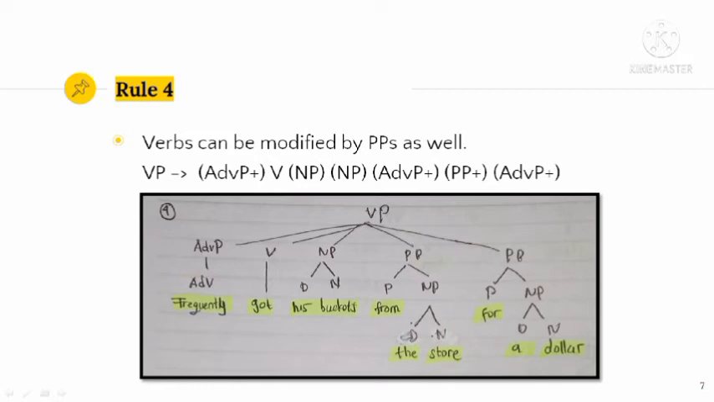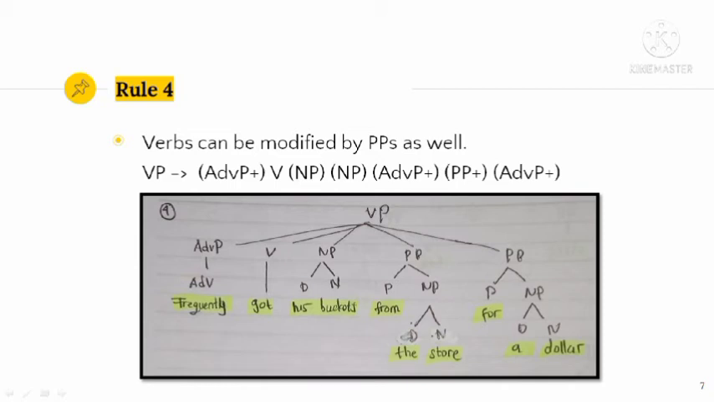The as determiner and store as the noun. And then the next is prepositional phrase. The last prepositional phrase is also divided into two, namely preposition and noun phrase. The second preposition in the phrase is for, so we just write the word for under the P. And then for the next noun phrase, we will divide it again into two, namely determiner and noun. A as determiner and dollar as noun.